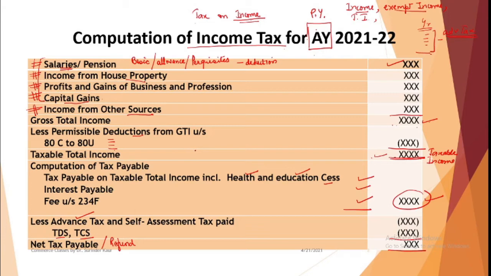Similarly, a person might not be an Indian citizen. You have, say, a business transaction with some foreign author. You have a business of, say, publishing books, and you take up the person's manuscript, you convert it into a book, and then you sell this book in India. Now you pay him royalty. Now that person is getting royalty, the person is not an Indian person. So will he be required to pay Indian tax? So what is the incidence of tax? How do we decide that this income will fall in the tax net and this income will not fall in this? What type of income will be taxable?